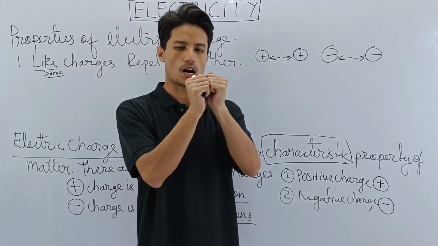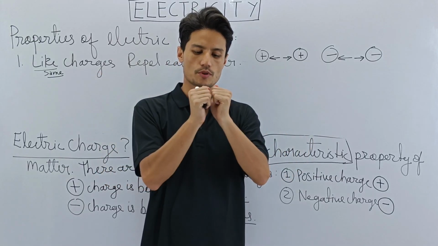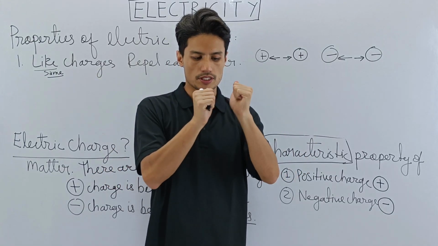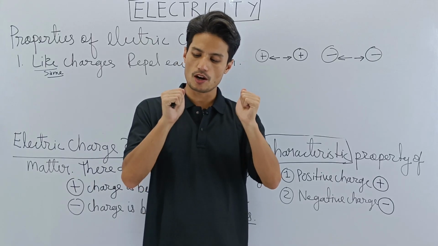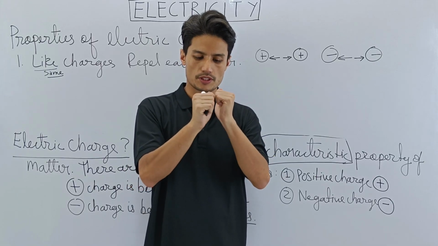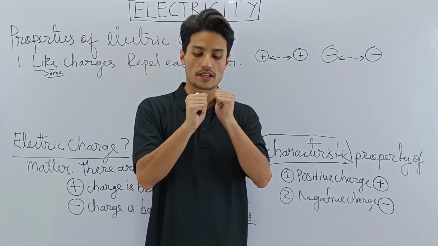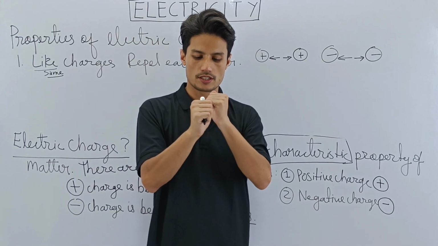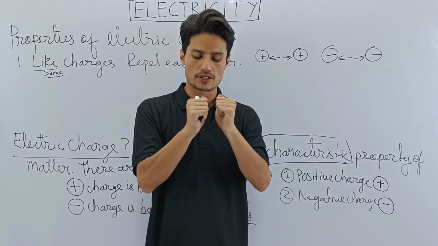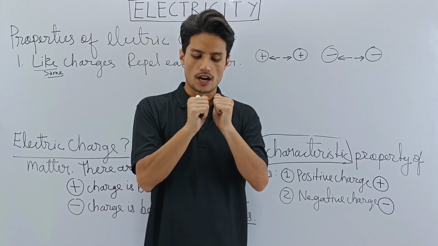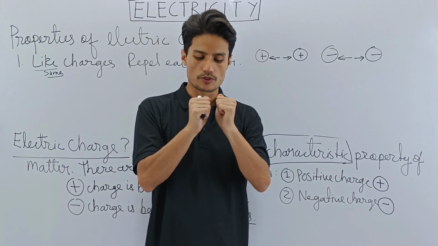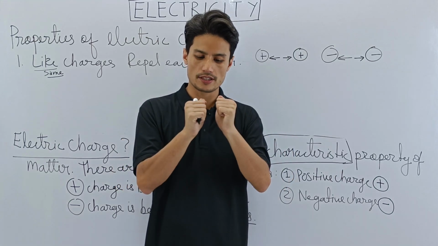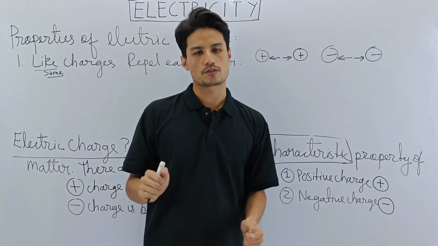That means they go away from each other. Positive away, negative away. You bring them together, they will never like to come together. No matter how hard you push from both sides, they will never touch each other. There is a force of repulsion. If you push them together and then remove the force, they go away like this. You push them back again, remove the force, they go away, so they repel.